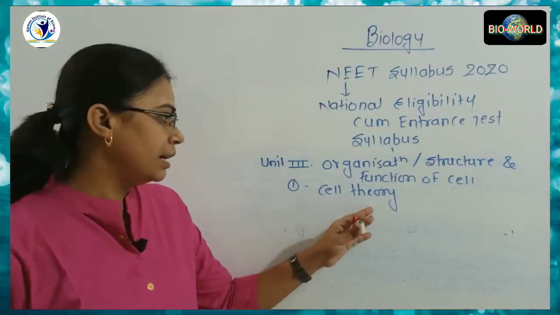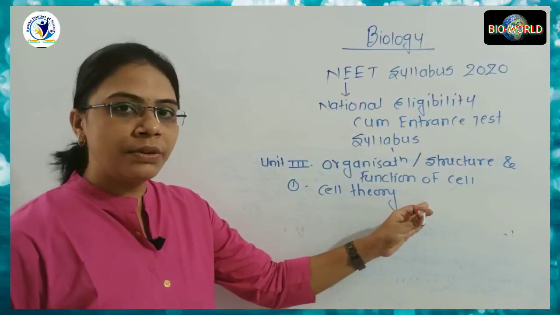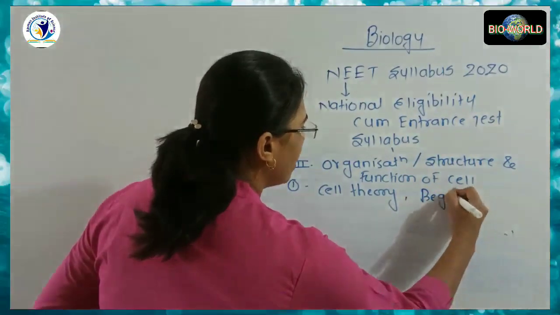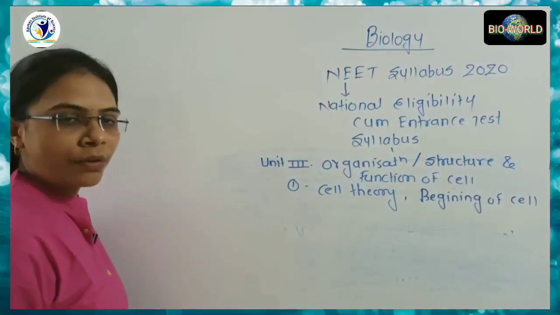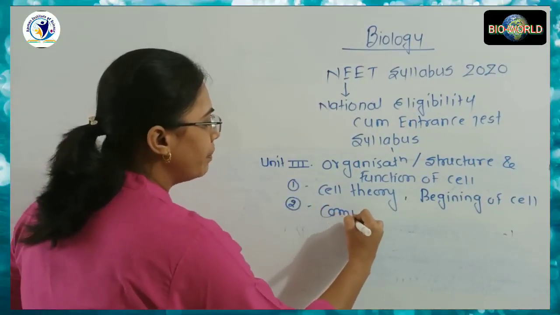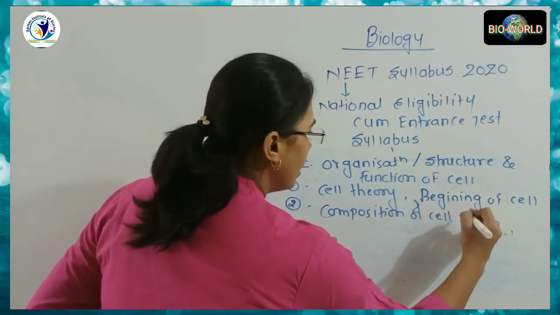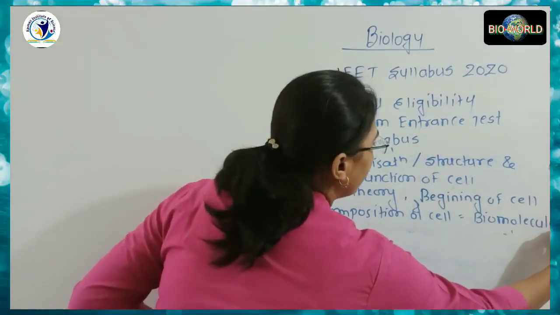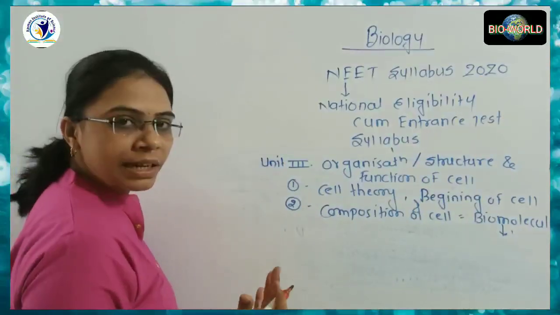You can see it in the lecture which was discussed in the first lecture. Then it is about the beginning of the cell, that is the structural and functional unit of the cell. The second topic is about the composition of cell, that is the composition, structure and function of biomolecules. And what do these biomolecules include?